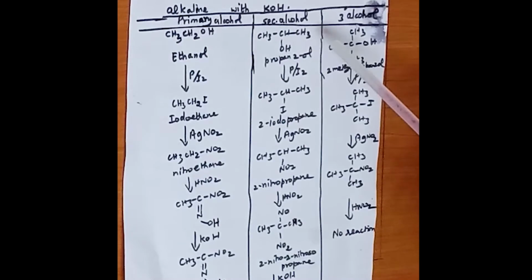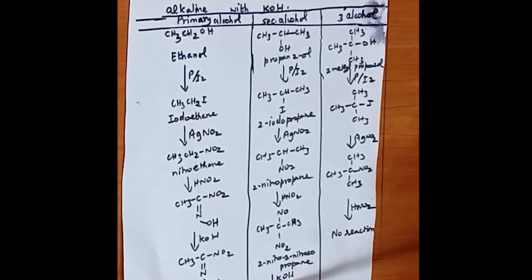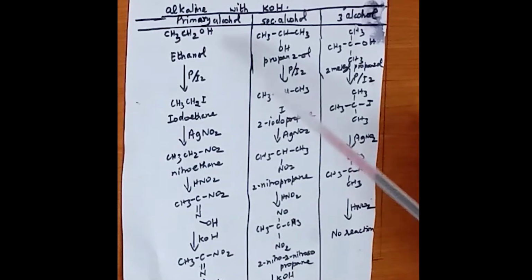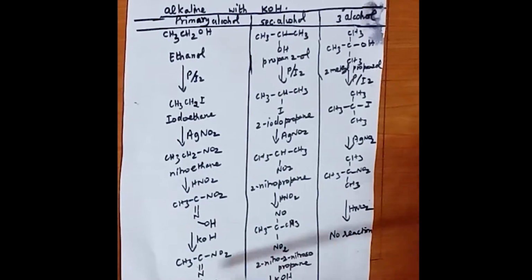Coming to secondary alcohol, similarly it is treated with phosphorus and iodine, then with silver nitrite, then with nitrous acid, and finally with potassium hydroxide. After treating the previous product with potassium hydroxide, a blue color is obtained. So primary alcohol on treatment with potassium hydroxide forms a red colored solution, whereas secondary alcohol forms a blue colored solution.